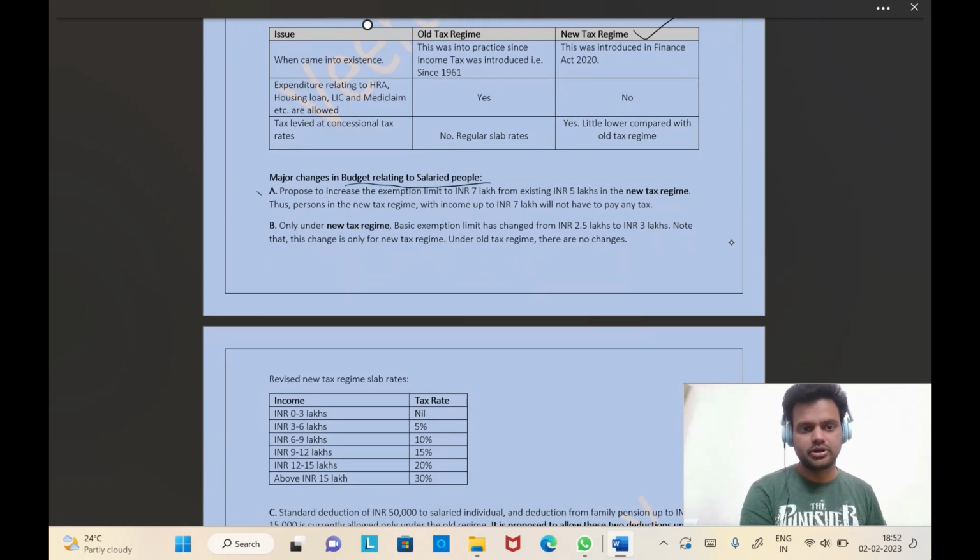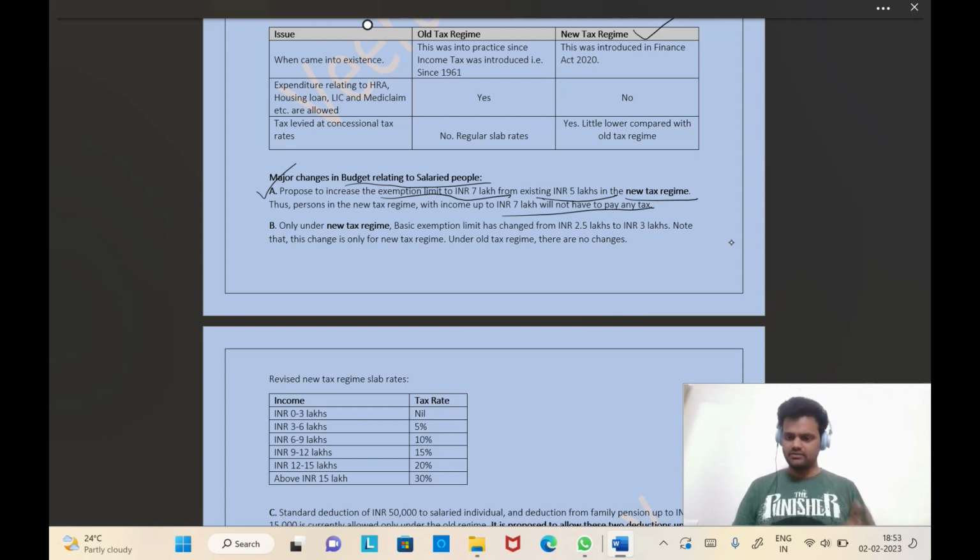Point number A. There is a proposal, just now we discussed, to increase the exemption limit to 7 lakhs from the existing 5 lakhs in the new tax regime. Okay. Thus, persons in the new tax regime with income up to 7 lakhs will not have to pay any tax. Earlier, under 5 lakhs, between the old and the new, due to the rebates, due to the basic exemption limit, there is no need to pay any taxes. That is continued for the old one. And for the new one, they increased the limit from 5 lakhs to 7 lakhs.